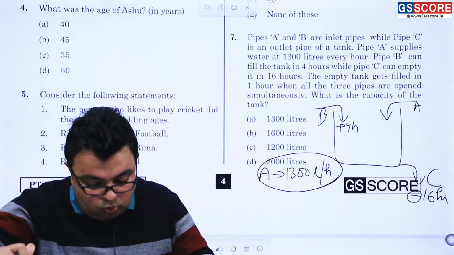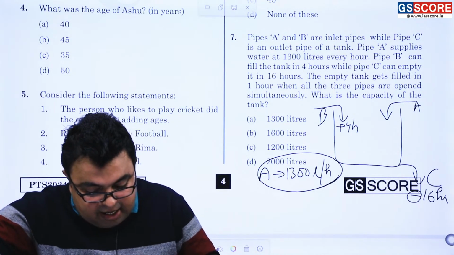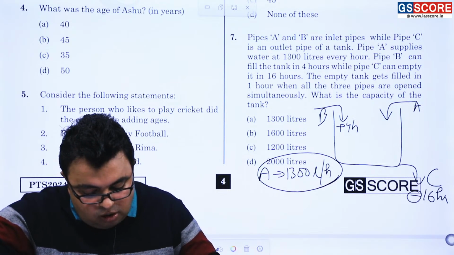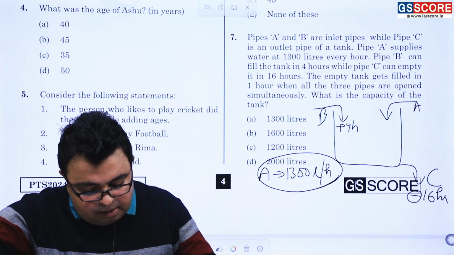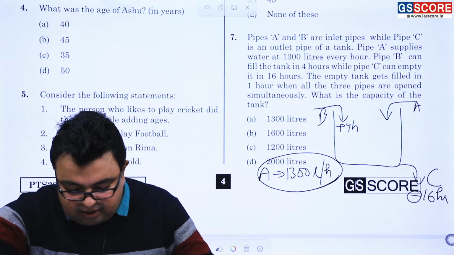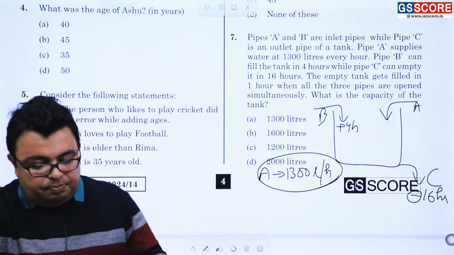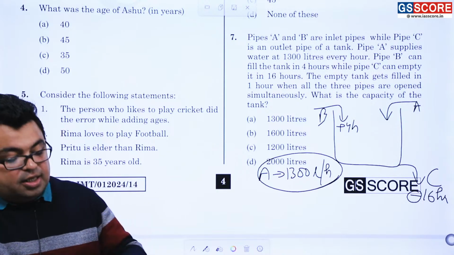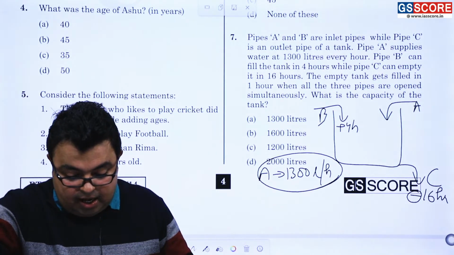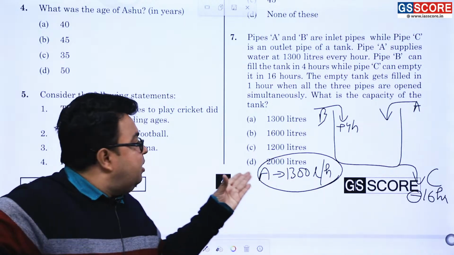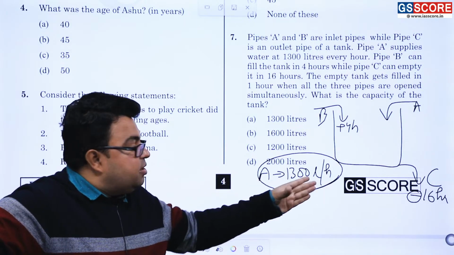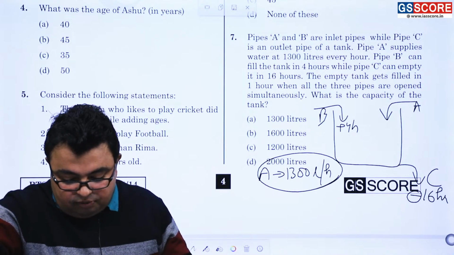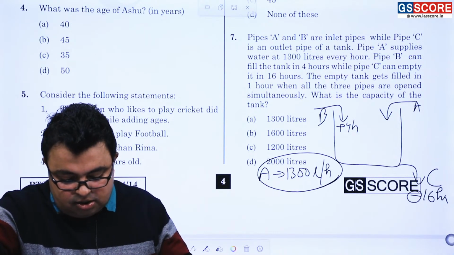All right. Now, what is the next part that is being said? The empty tank gets filled in 1 hour when all the 3 pipes are opened simultaneously. What is the capacity of the tank? So, better utilize the portion. What is that? XYZ divided by XY plus YZ plus XZ, likewise, and then you put C in the minus form as far as this 16 hours is concerned, and then you can get the amount of time. But nevertheless, you just see.